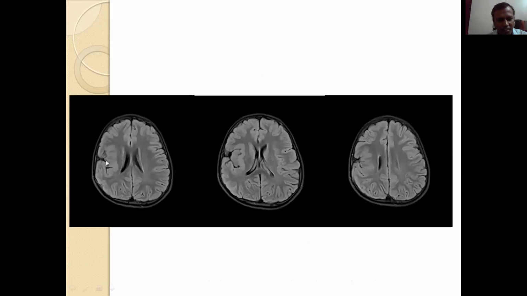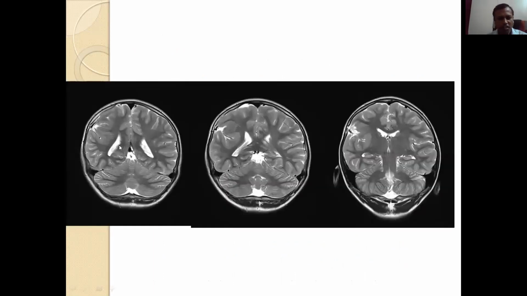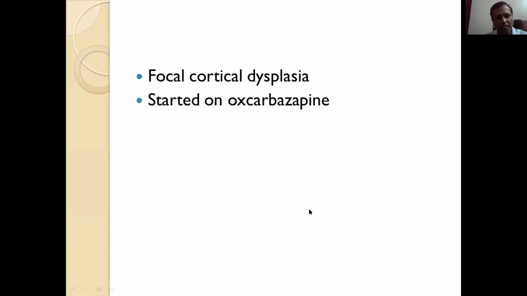On the right side, this is the sylvian fissure, this is the peri-Rolandic region, and this is the insular cortex. So there is thickening of the insular cortex and peri-Rolandic region. Similarly, we can see in this image there is thickening of the insular cortex. In the coronal section also, we can see abnormal differentiation of gray matter here at the sylvian fissure. Similarly, we can see here. So this is focal cortical dysplasia. I started him on oxcarbazepine, and up till now he has been seizure free for the last 6 months.